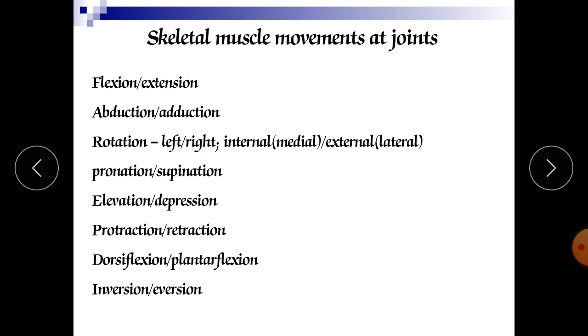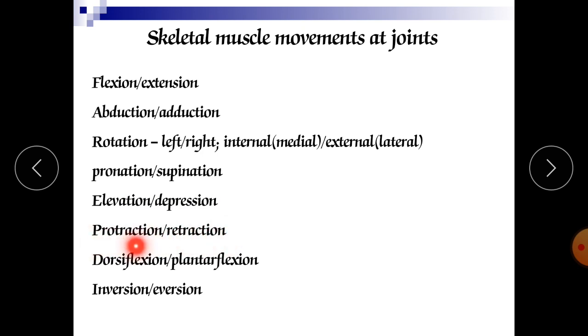Now elevation and depression. When we elevate our body parts, it is called elevation. And when we depress them, it is called depression. Next is protraction and retraction.